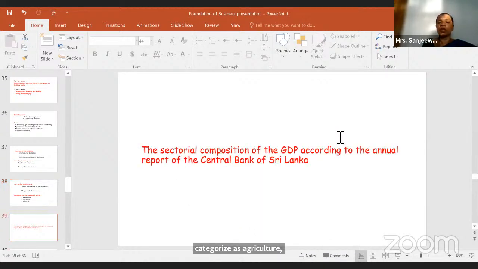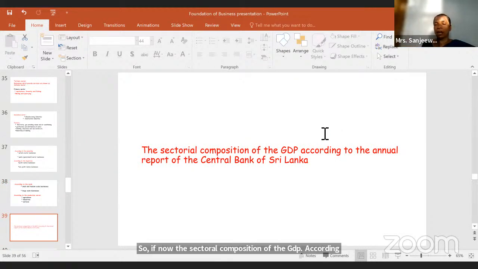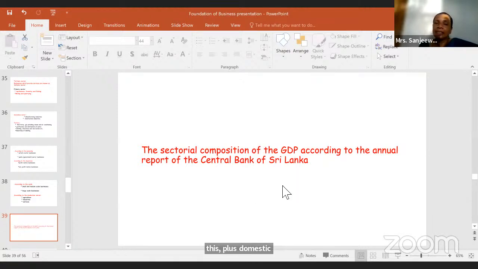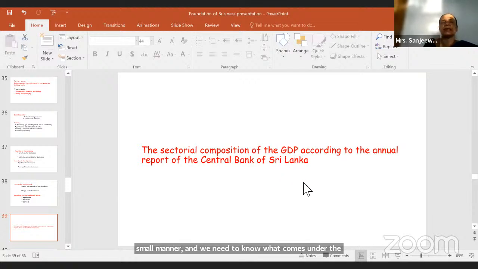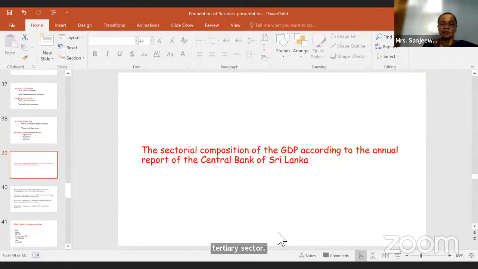Right? Now, the sectorial composition of the GDP, according to the annual report of the Central Bank of Sri Lanka, I can give you a list, right? According to that, you can find the GDP. If you are studying economics, you will be doing gross domestic product and gross national product, right? Here we don't go into detail, but we do it in a small manner, and we need to know what comes under each sector. What comes under the primary sector, what comes under the tertiary sector. Likewise you need to know, right? Then I'll show you the list.